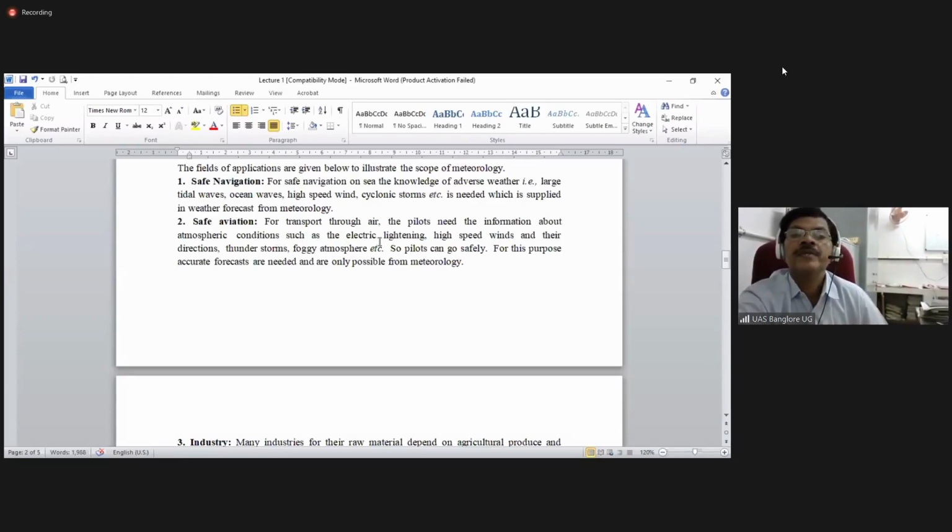So the atmospheric conditions such as electric lightning, high speed winds and their directions, thunderstorms, foggy atmosphere, etc., are needed so that the pilots can plan the movement of the flight accordingly. For this purpose, accurate forecasts are needed, and it is given by meteorology.